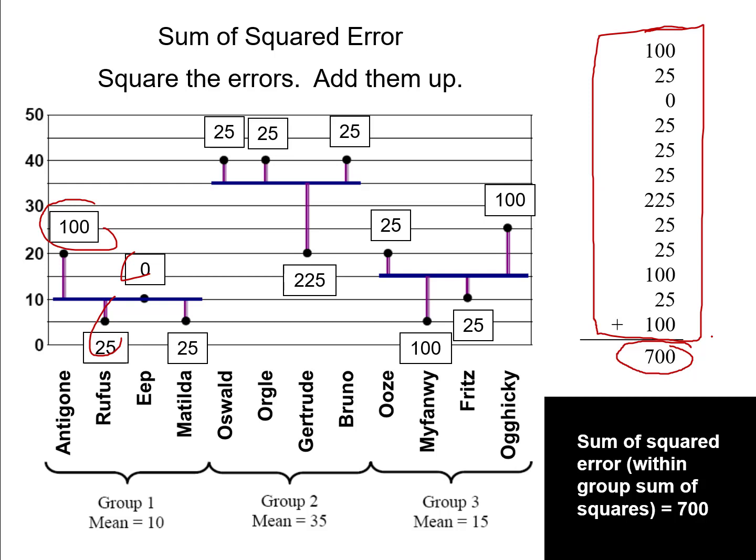And recall, as I noted just a moment ago, we could call this the sum of the squared error. A more common term when you're making group comparisons is to switch our terminology and now call this the within group sum of squares. So we could call it sum of squared errors. Often people switch the terminology and now call this the within group sums of squares, also known as the error sums of squares, which in this example is 700.